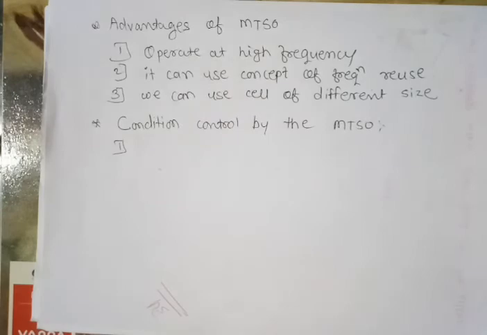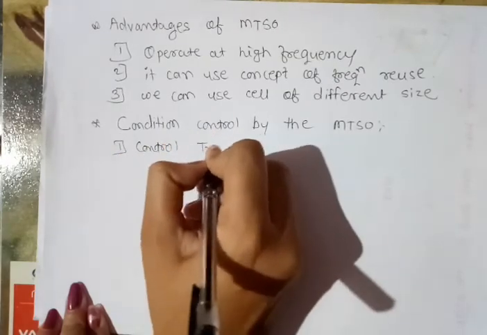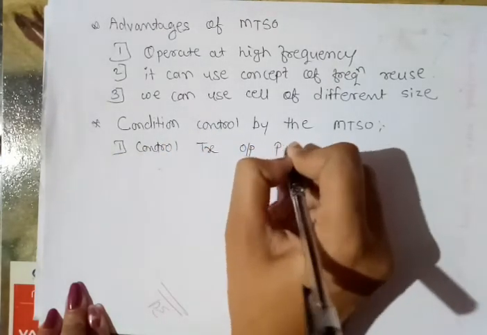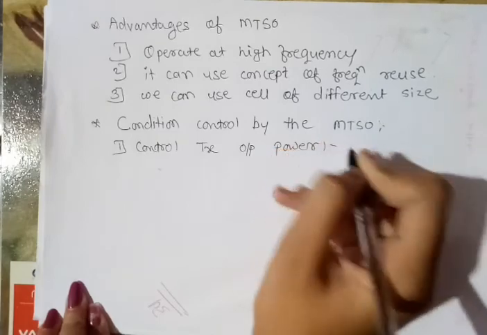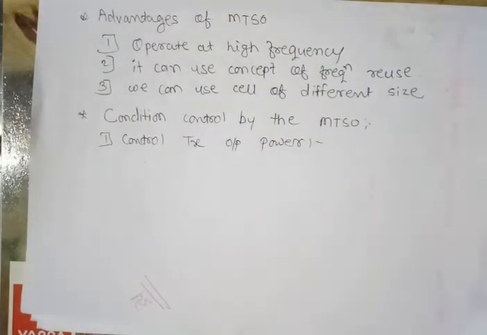First condition is control the transmitter output power. This is the first condition which is controlled by the MTSO. The transmitter output power is not constant, but it is controllable by the cell site and the MTSO. It is not constant because sometimes it is handheld and sometimes it is mounted on the vehicle. That's why the output power is not constant, but it is controllable by the cell site and the MTSO.